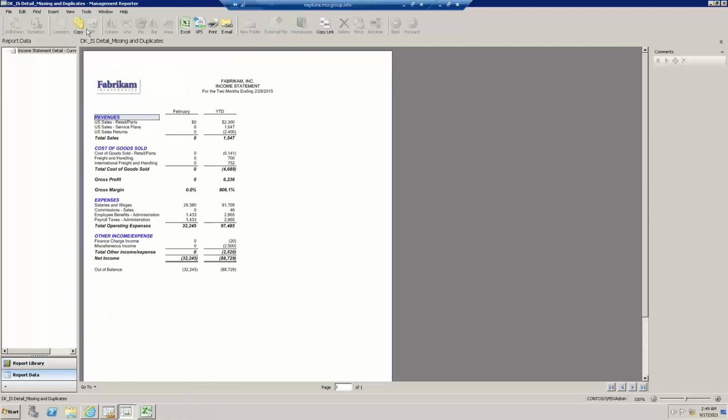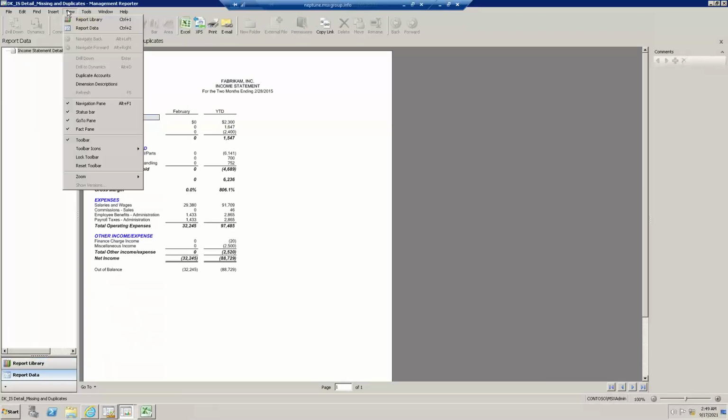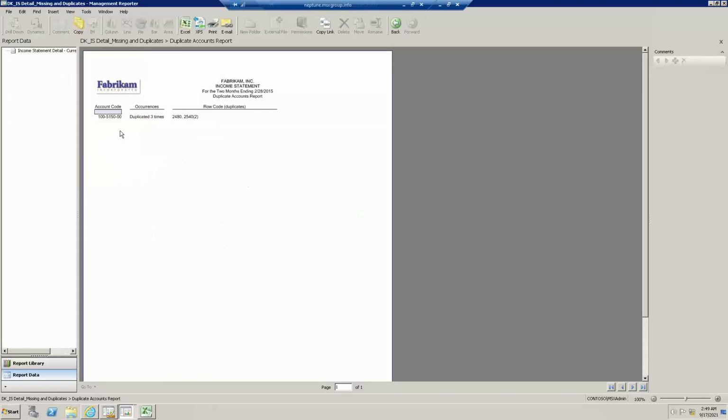And then once this renders, if I go here under View, Duplicate Accounts, and when I open this up, it might have multiple rows here of multiple accounts, but in my example, I ran this earlier of a different account, but it says, hey, account 5150, because in our chart of accounts, the first 3-digit 100 is our department, the middle 3-digit is our account, and then the last 2 is our project, and it says, hey, account 5150 was duplicated in these different rows, like 2480 and 2540.